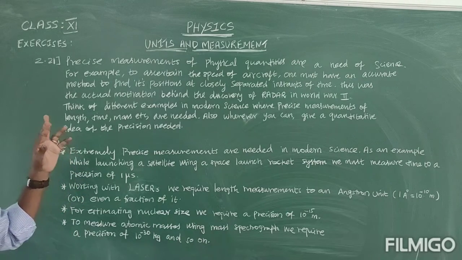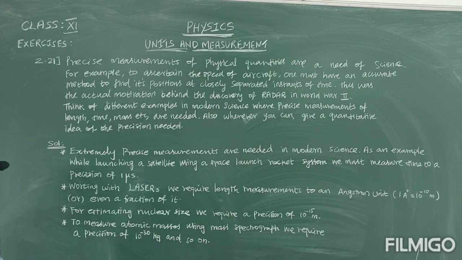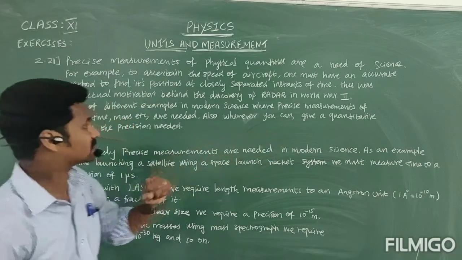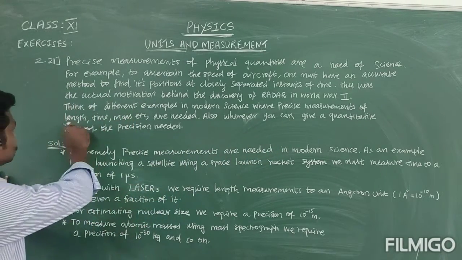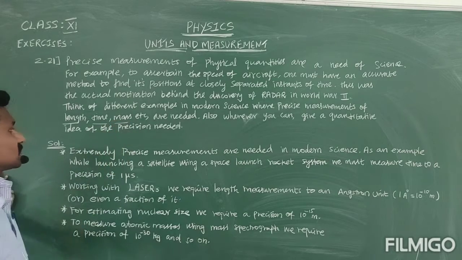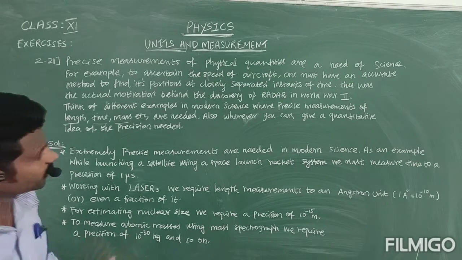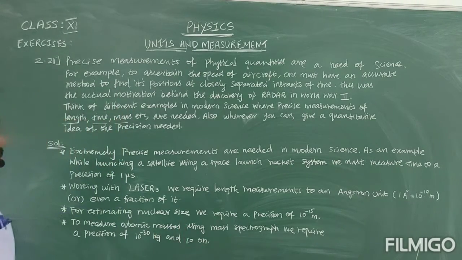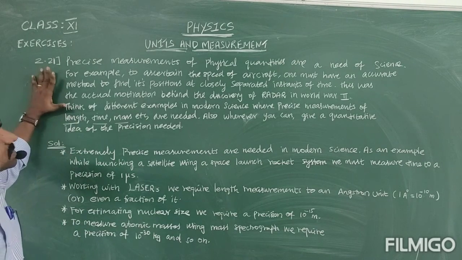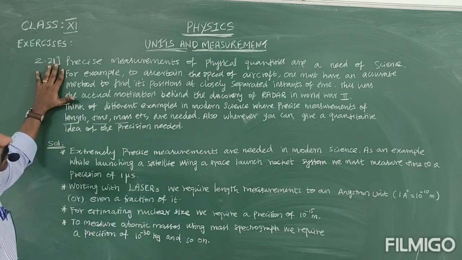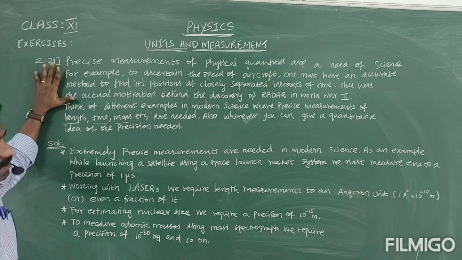So, think of different examples in modern science where precise measurement of length, time, and mass are needed. Also, wherever you can, give the quantity and some idea of the precision needed. Okay, right. Actually, the question is saying that in modern science, precise measurement is very important.